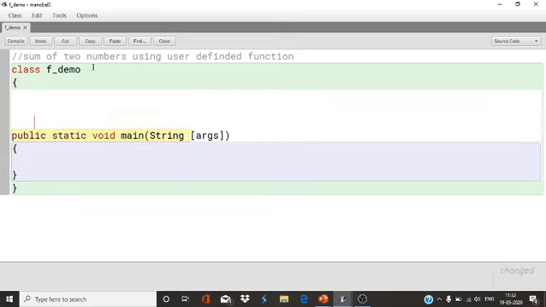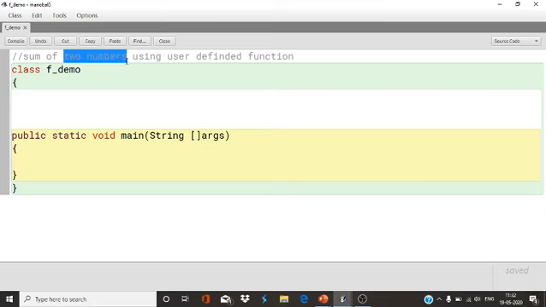Now, where do we declare the function? This is the main method. Function in Java is always declared inside the class. Okay, always remember this. So, inside the class, I came, and now I'm going to declare a function. A function to accept two numbers, and a function to find the sum of two numbers.